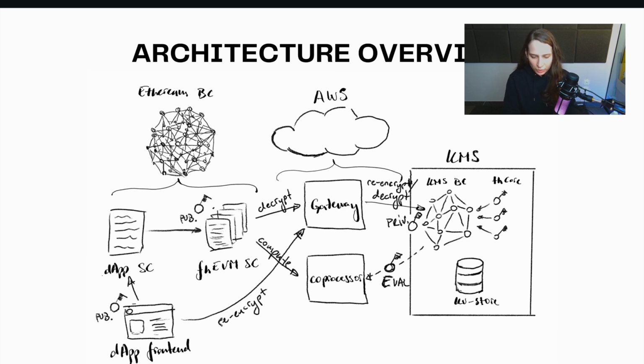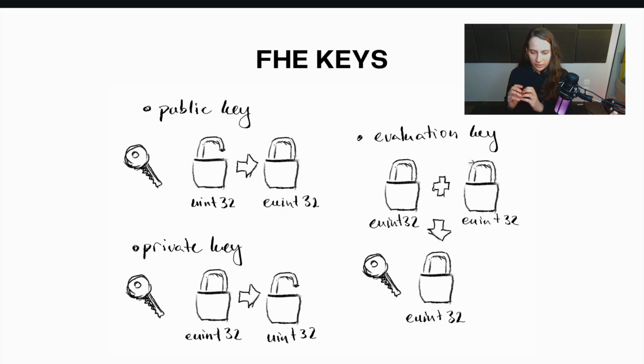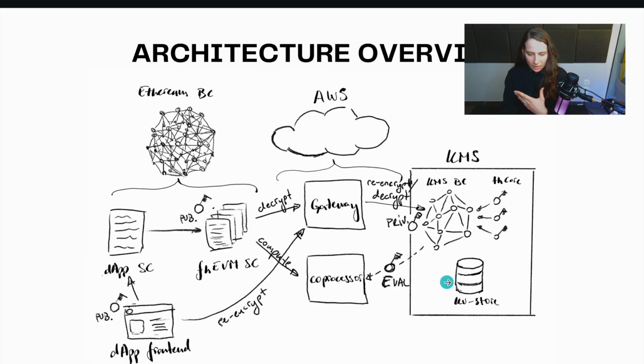Okay. So what do we need to perform decryption? To perform decryption, from the dApp smart contract side, a decryption request is sent to the fhEVM smart contracts, then to the gateway, and then the gateway basically acts as a relayer and relays this information to the KMS. The KMS here is a key management system. Remember before when we were talking about different FHE keys? These are all generated on the KMS. So on the KMS, we decrypt this information, and this information is then visible on the fhEVM smart contracts.